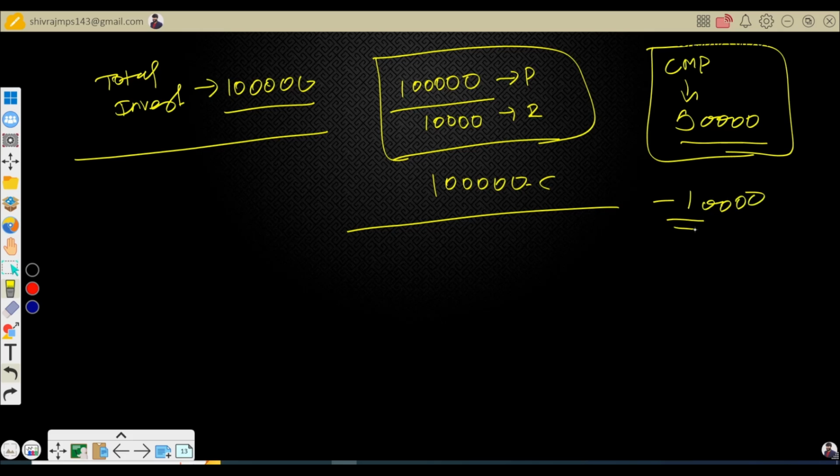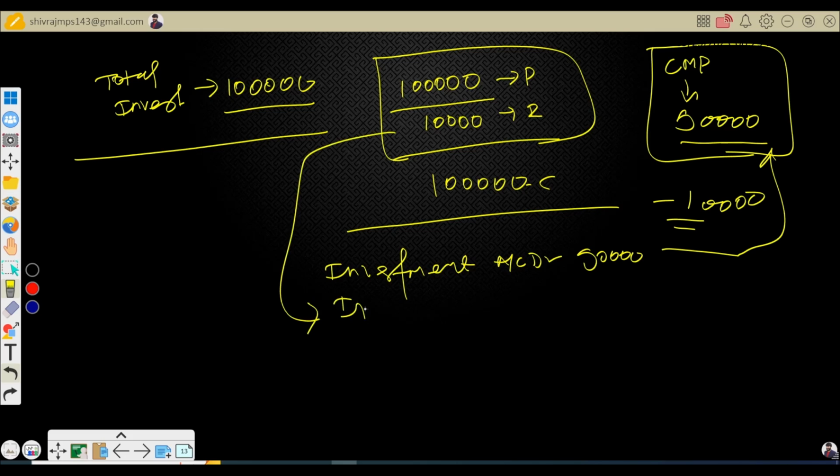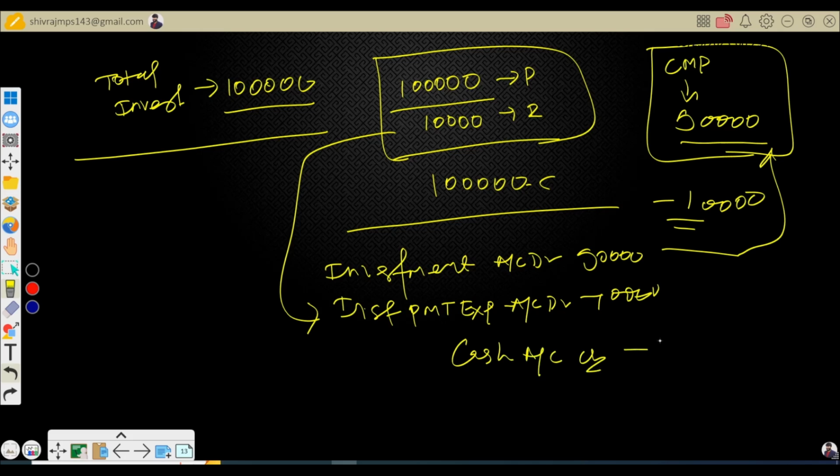Just to avoid additional work, IFRS, or let's say accounting principles, allow you to do one thing. Record the investment account debit only 90,000, which ties with your current investment price. Then separately record the interest payment that you have paid. Interest payment expense, record separately. That is 10,000. And then finally, cash account credit.